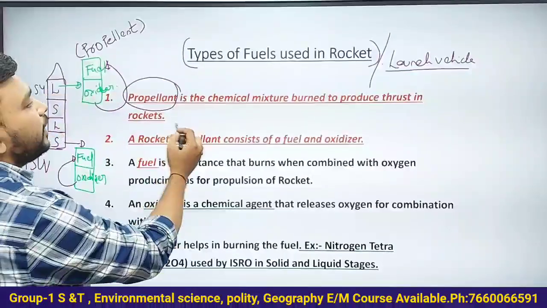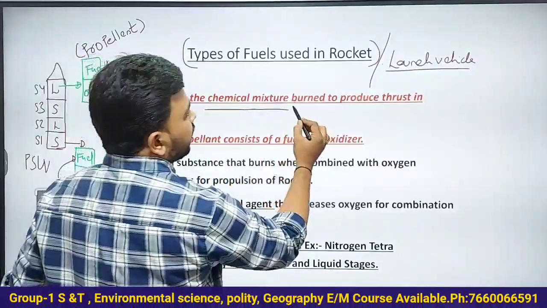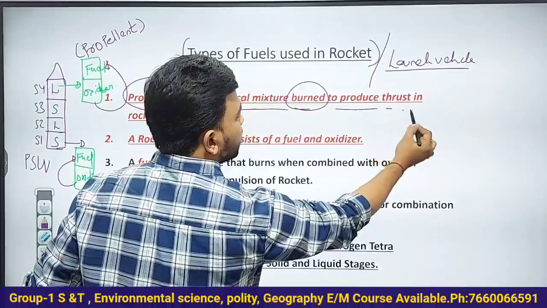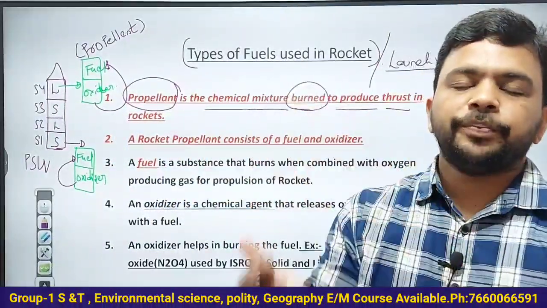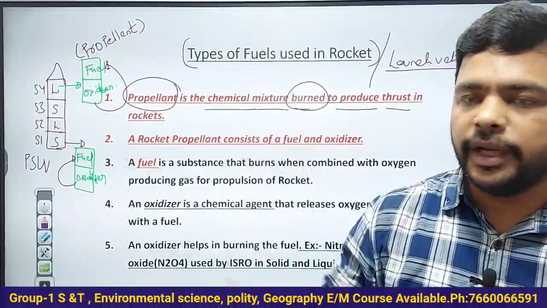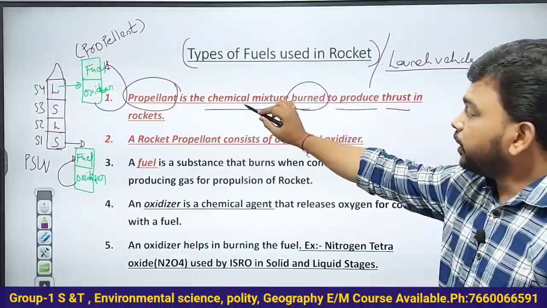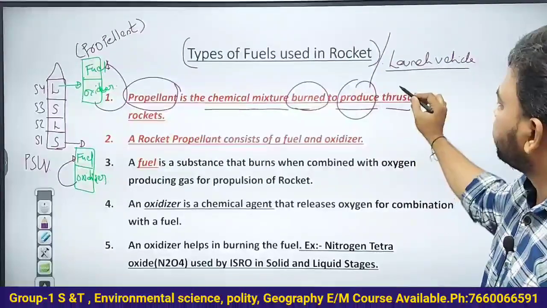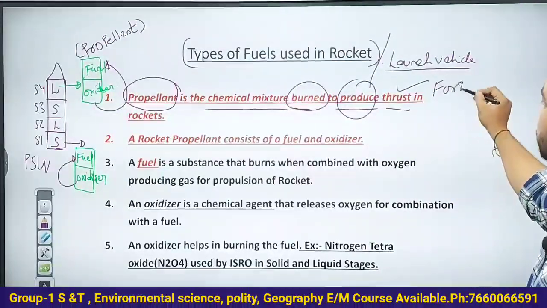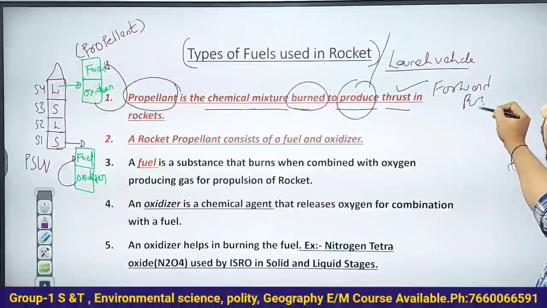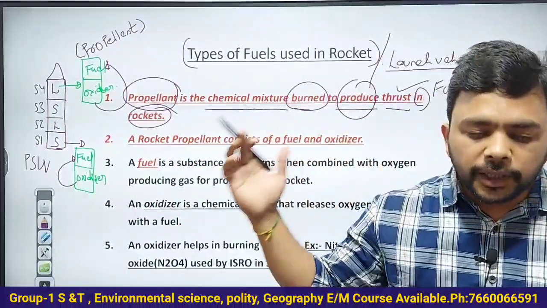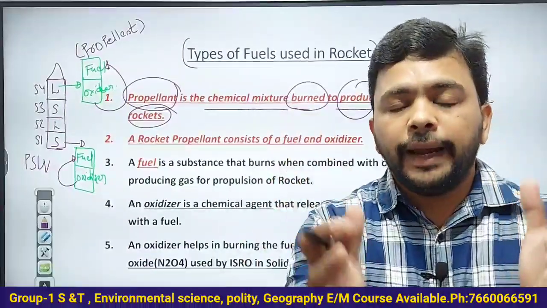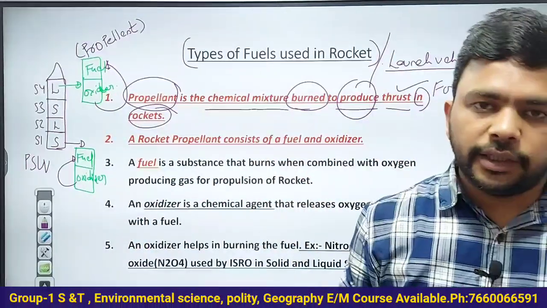So see here, propellant is a chemical mixture burned to produce thrust. So what is the thrust? Thrust means the forward push that is given to the launch vehicle. It is a chemical mixture burned to produce the thrust or forward push in rockets. What is a propellant? Propellant is a combination of fuel and oxidizer within the launch vehicle.